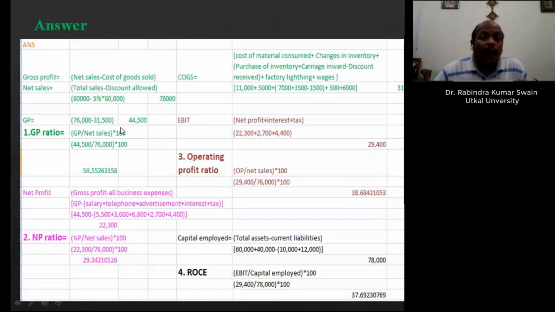31,500. So what is your gross profit? Gross profit is 44,500. The ratio is 44,500 divided by net sales, that is coming to 58%. It is a good percentage, a good one. So that is sufficient.